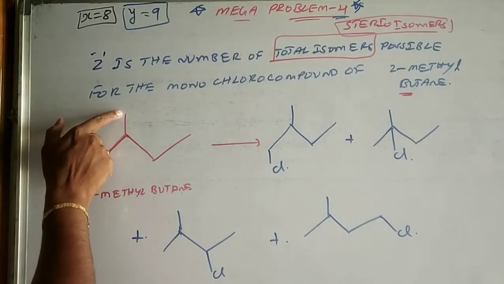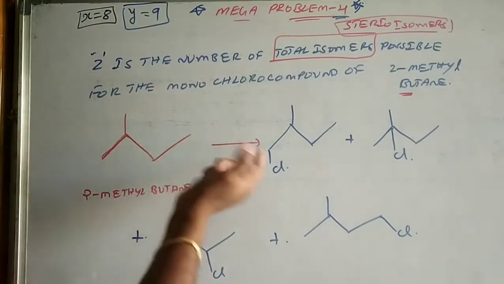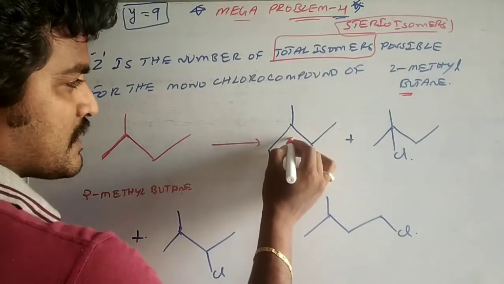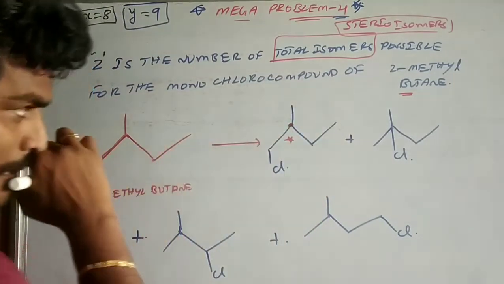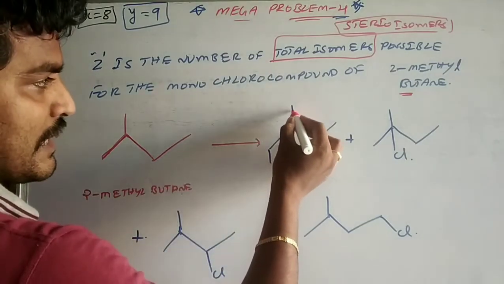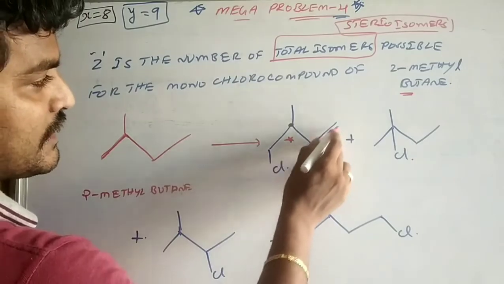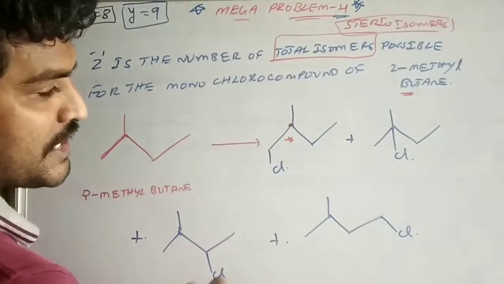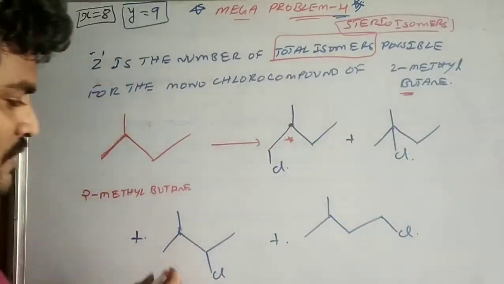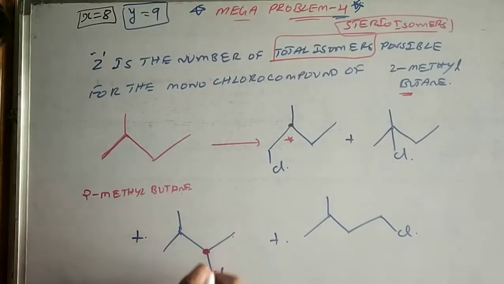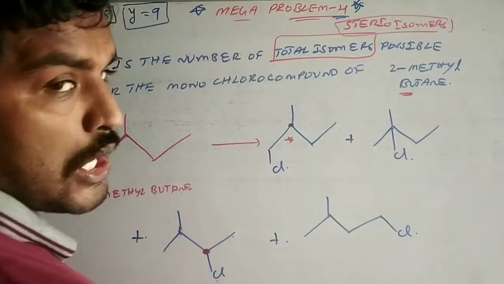There is attack on this also, but this compound and that compound will be the same. For this compound, this is a chiral center: this carbon is attached to methyl, chloromethyl, and an ethyl group. In this case, no stereo center. Here, this is a stereo center: methyl group, chlorine, and isopropyl. In this case, no stereo center.